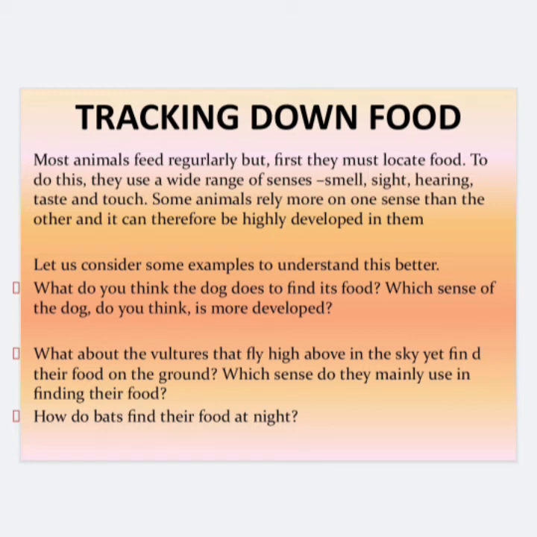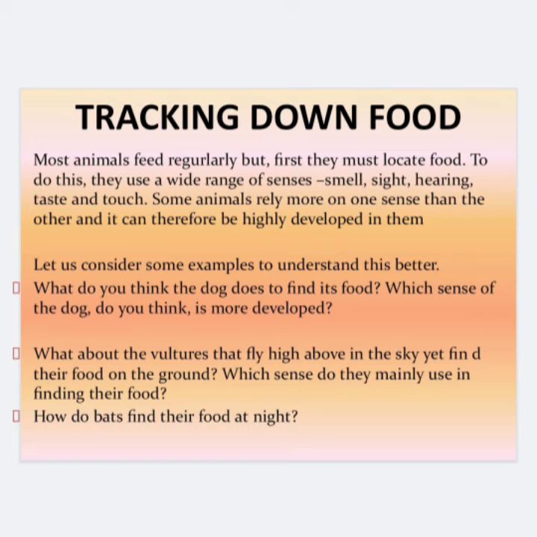How do bats find their food at night? Bats depend on the sense of hearing for locating food. Thus we have seen that animals use some senses more strongly than others to find the food. As the dog is using the sense of smell for locating its food, the vulture is using the sense of vision for locating its food.